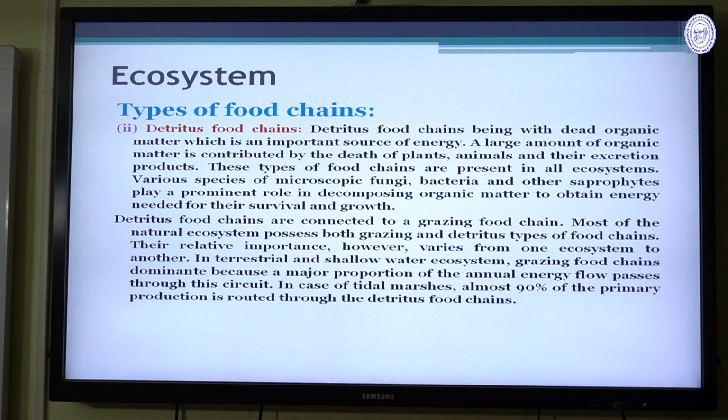In terrestrial and the shallow water ecosystem, the grazing food chain is dominant because a major proportion of the net energy flow passes through this circuit. In the case of the tidal marsh, 90% of the primary production is routed through the detritus food chain.